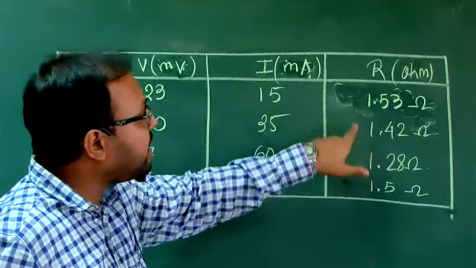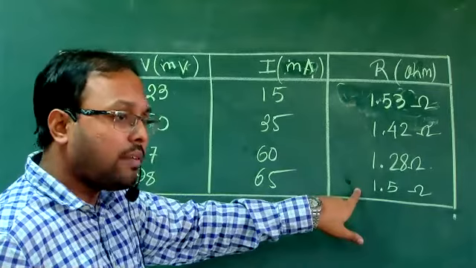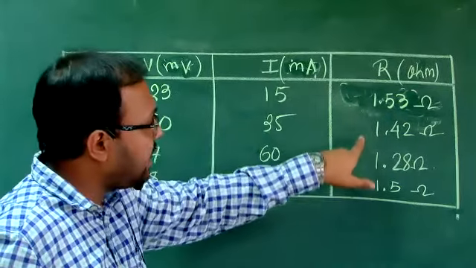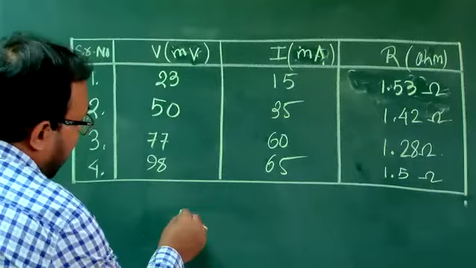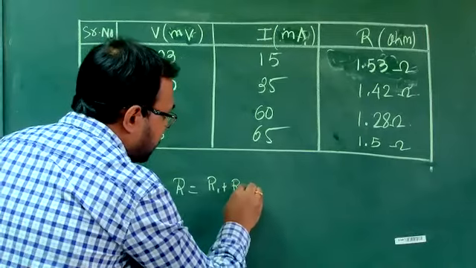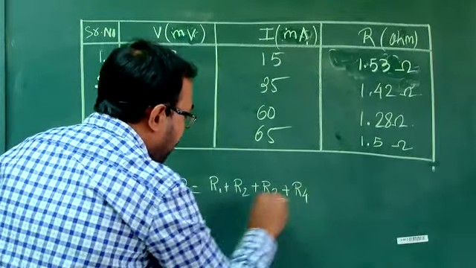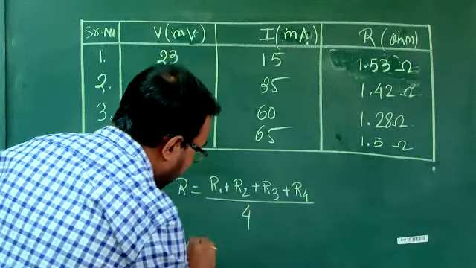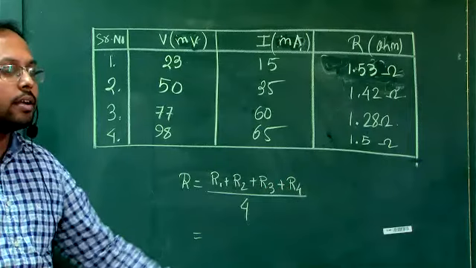You have to take the average value: R equals R1 plus R2 plus R3 plus R4, whole divided by 4. Do it and tell me. You can take help of calculators also. 1.4325.